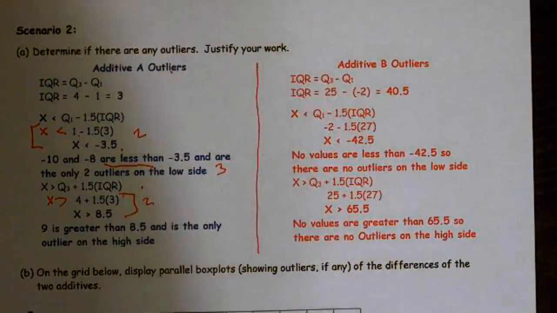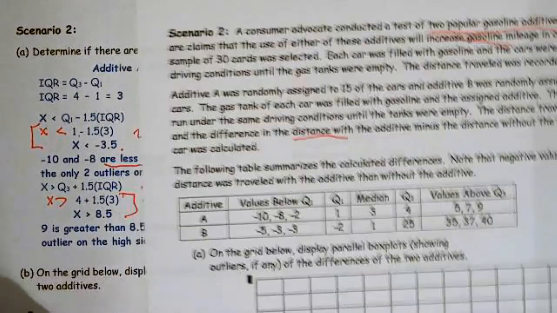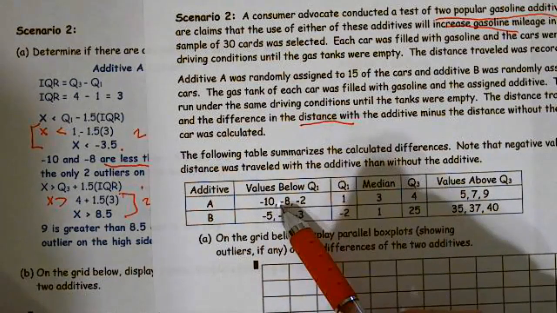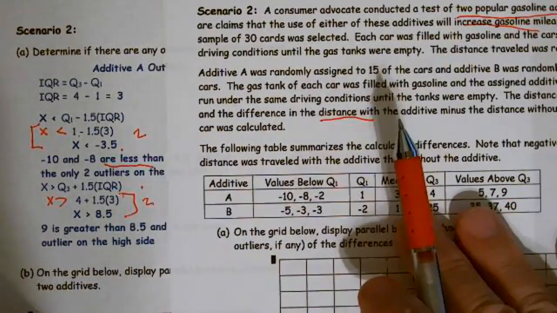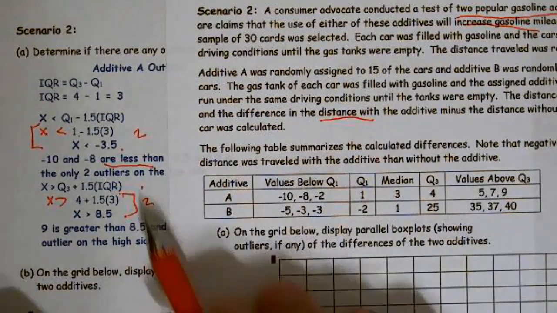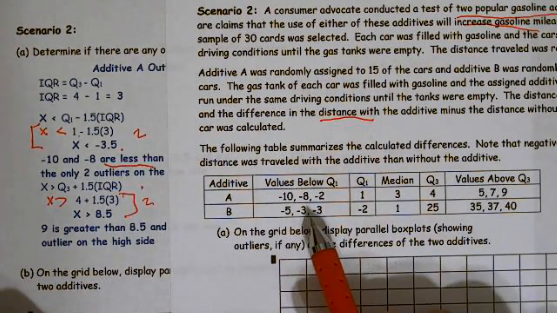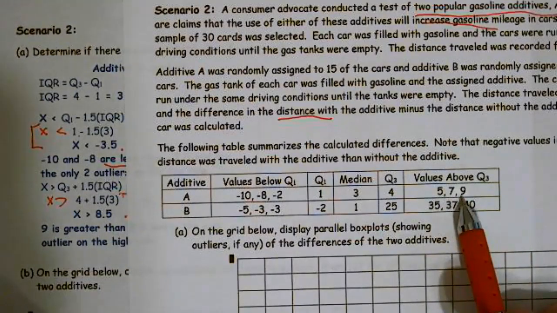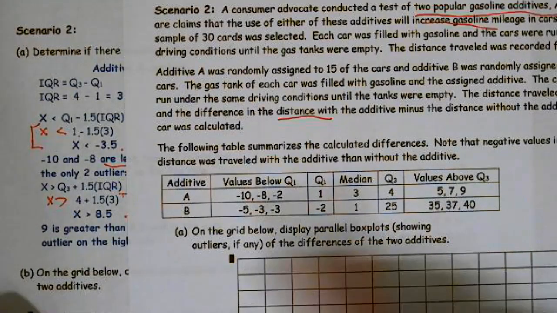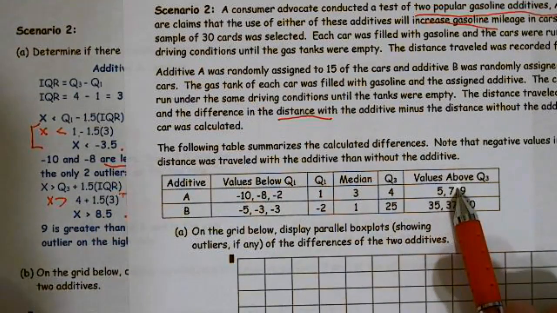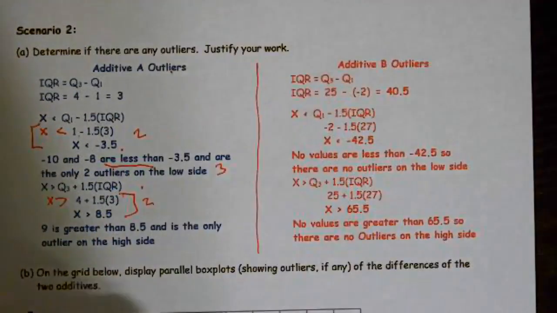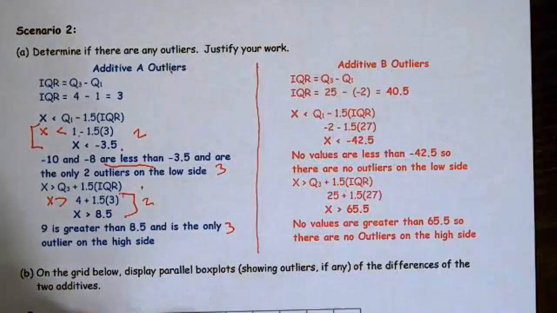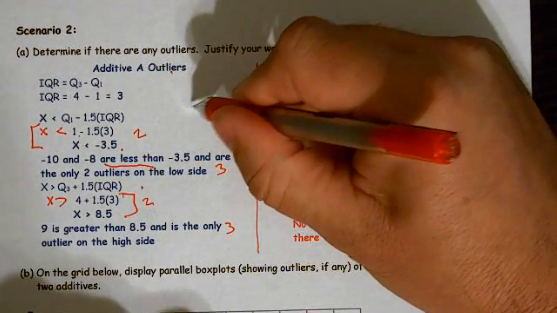So let's take a look at that real quick. So I have a negative 8 and a negative 10, and they're both below my fence of negative 3.5. So those are outliers on the low side. Then on the high side, I have 9 above 8.5, so that's my only outlier on the high side. 5 and 7 are not outliers. So this comparison statement gives me 3 points. So this whole thing was worth 10.